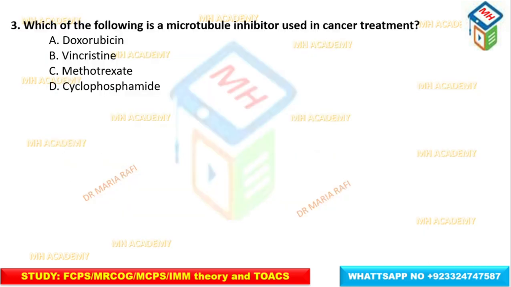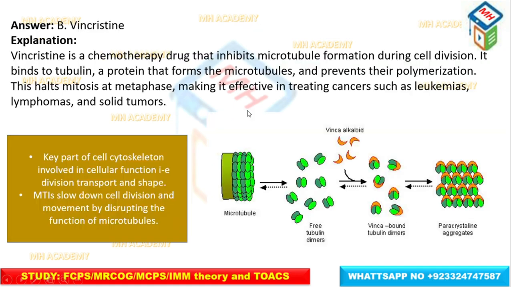Next MCQ: which of the following is a microtubule inhibitor used in cancer treatment? Doxorubicin, vincristine, methotrexate, or cyclophosphamide. The correct answer is vincristine. Vincristine is a chemotherapy drug that inhibits microtubule formation during cell division. It binds to tubulin, a protein that forms microtubules, and prevents their polymerization. This halts mitosis at metaphase, making it effective in treating cancers such as leukemias, lymphomas, and solid tumors.